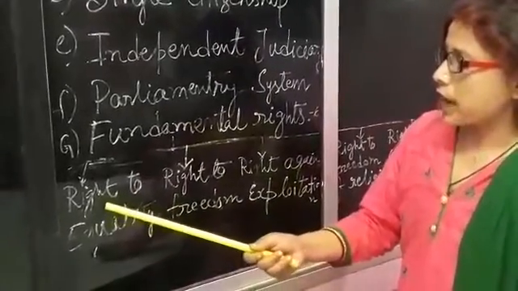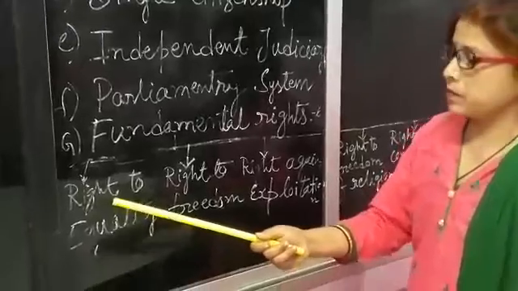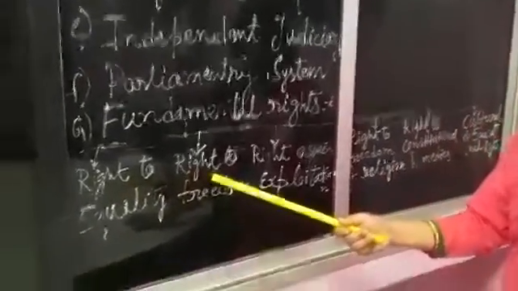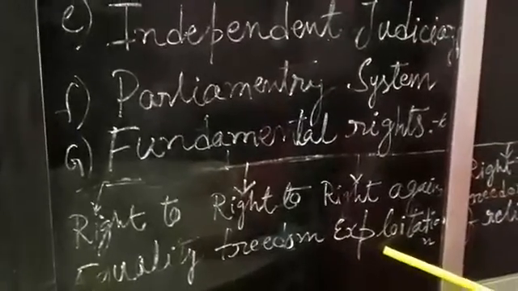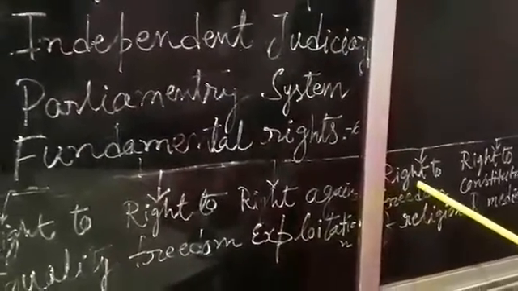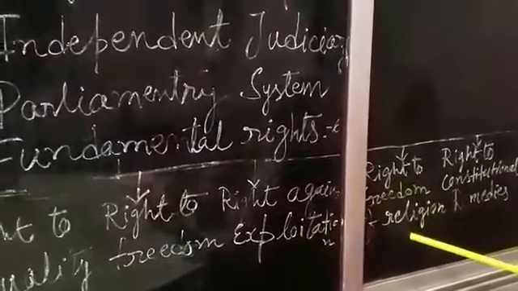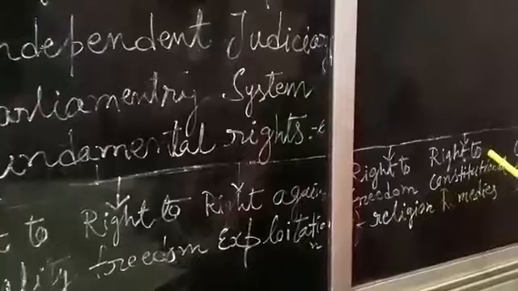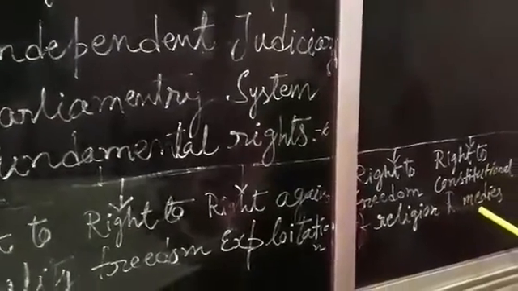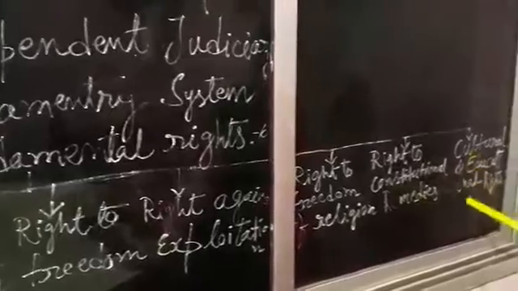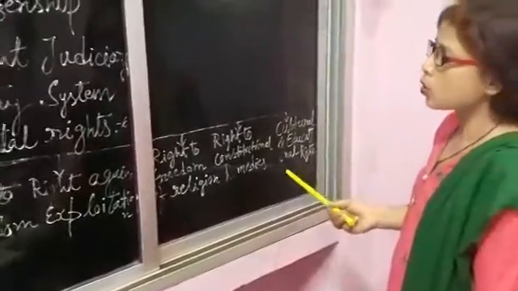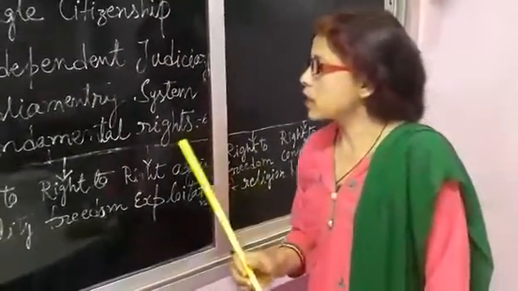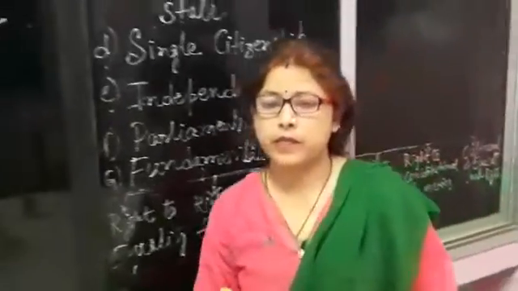First, right to equality. Second, right to freedom. Third, right against exploitation. The fourth one is right to freedom of religion. The fifth one, right to constitutional remedies. And the sixth and last is cultural and educational rights. So, these are the 6 fundamental rights.